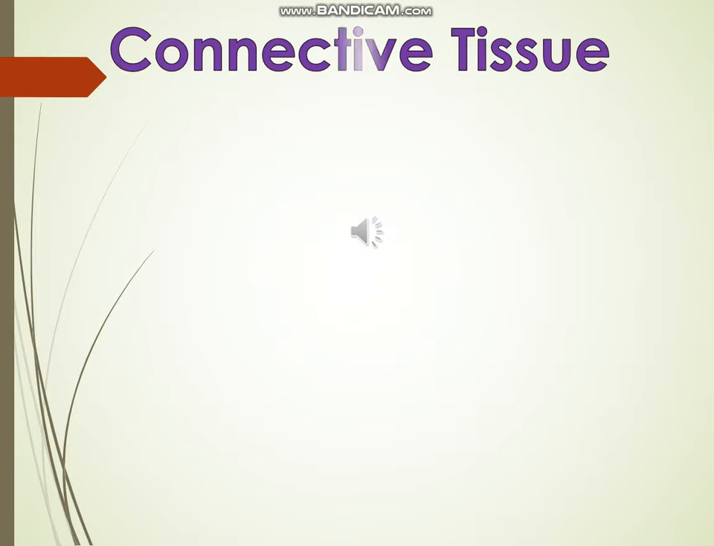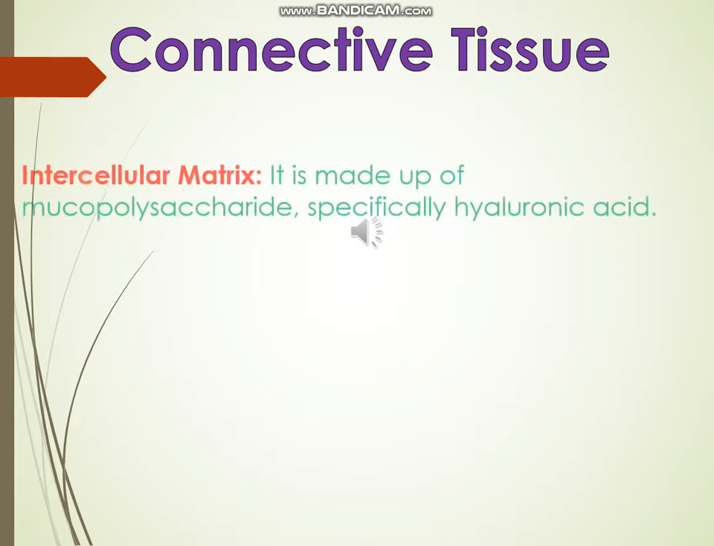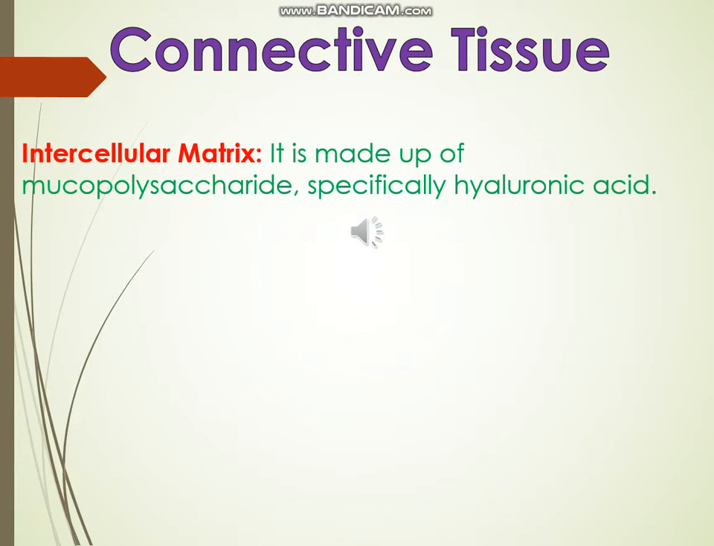Connective tissues. These tissues develop from the mesodermal cells of the embryo. They support and bind other tissues in the body. These are made up of three components, that is intercellular matrix, cells, and fibers. Let's see these components in some detail. We start with intercellular matrix. It is made up of mucopolysaccharides, especially hyaluronic acid.